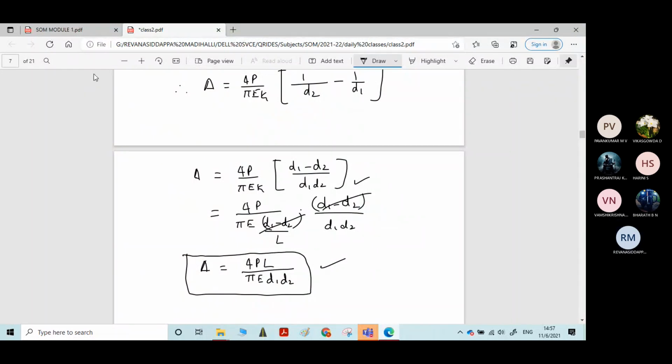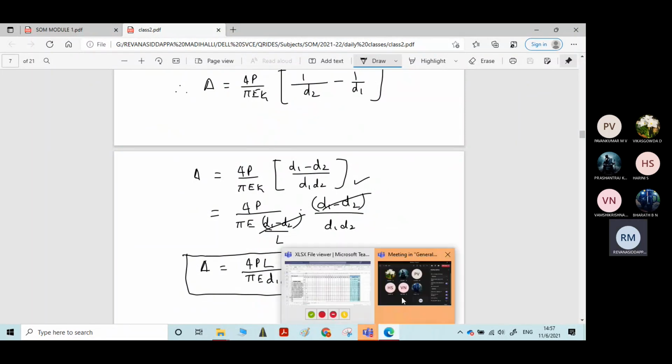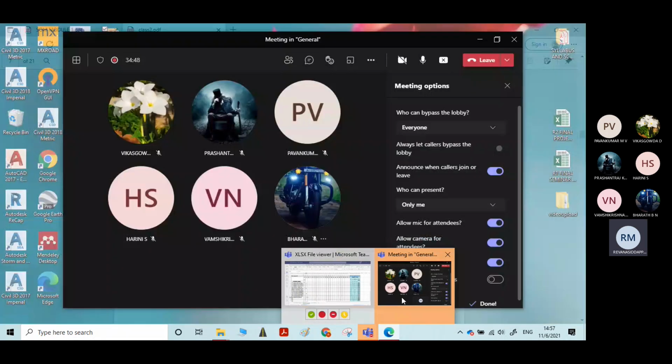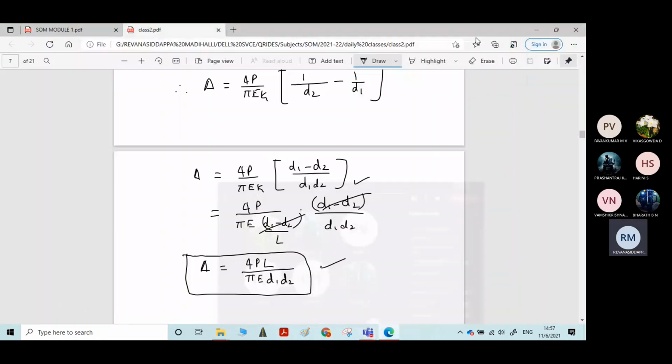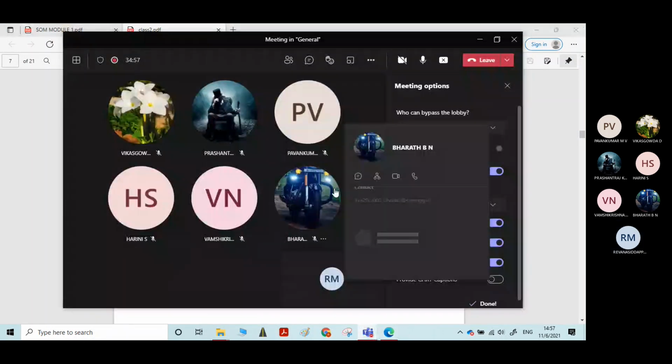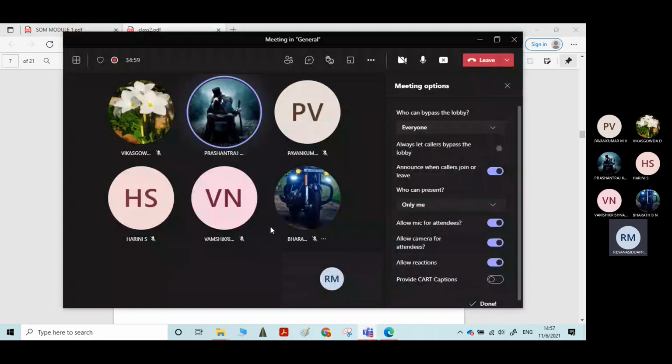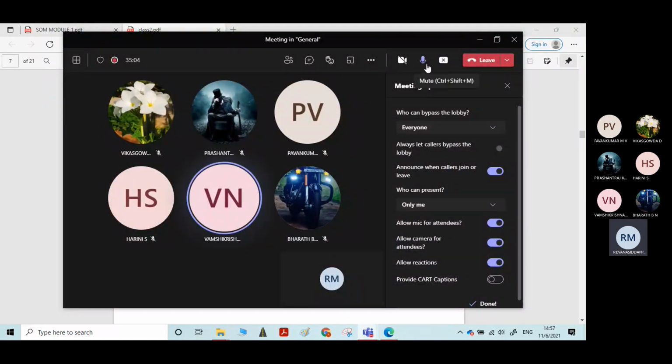Understood? Or do you still want me to explain once again? No problem, you people have to understand. If you want, I will explain once again. Understood, students? Any doubts here? Prashant? Pawan? No, sir. Understood, sir. Vamsha Krishna? No, sir. Okay.